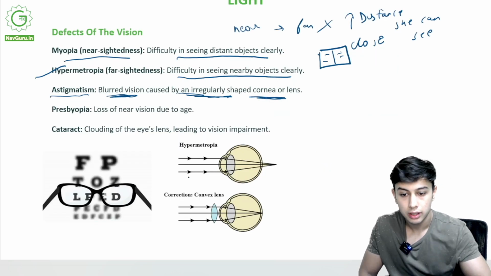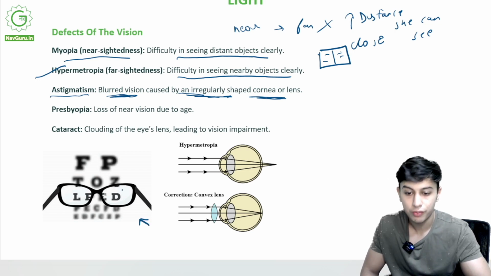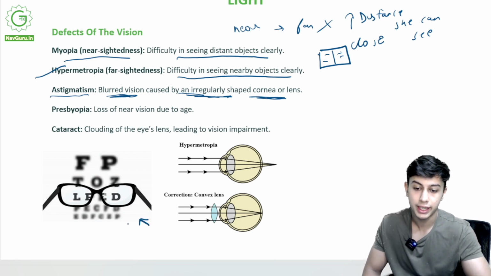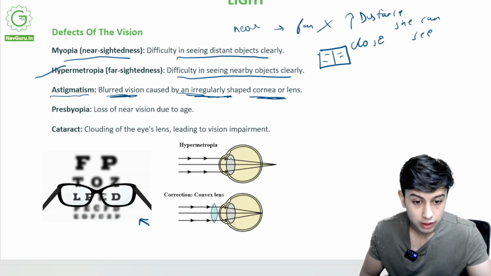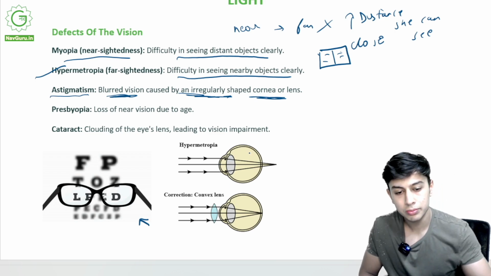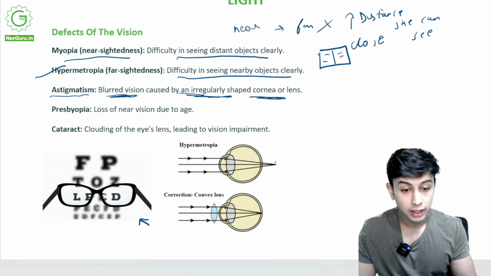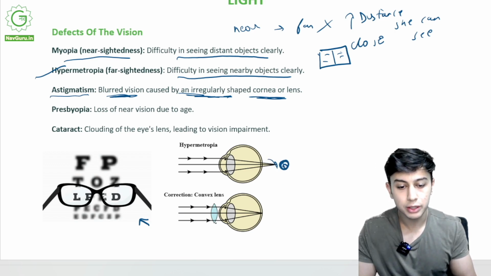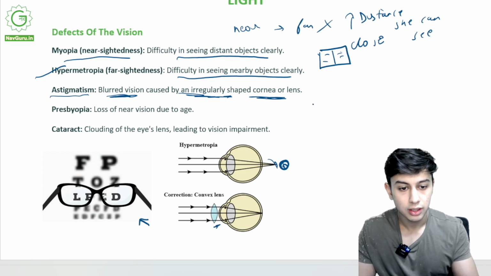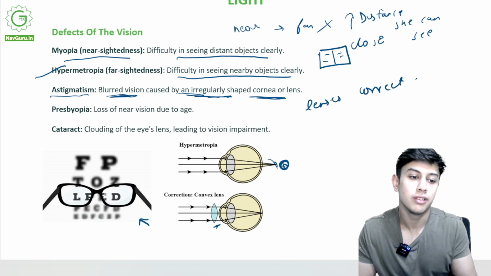This is a picture of specs or lens correcting vision. Hypermetropia: this lens, my lens, would enable me to see far but not near. The image will be formed far behind the retina. Now to correct this, I use a convex lens. So lenses correct vision.